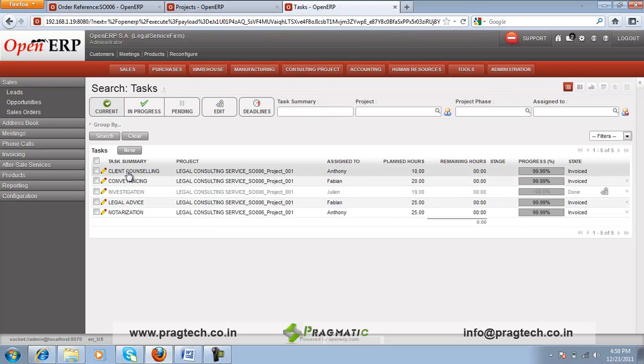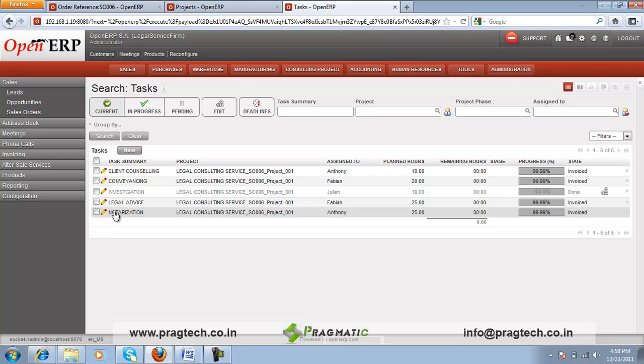Like the client counseling, for the client counseling there is a separate task, conveyancing another task, investigation, legal advice, notarization. So in this way, for the legal consulting service, these are the tasks created according to the processes involved in delivering the consulting service.